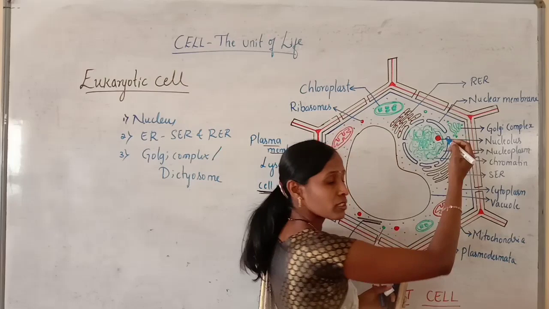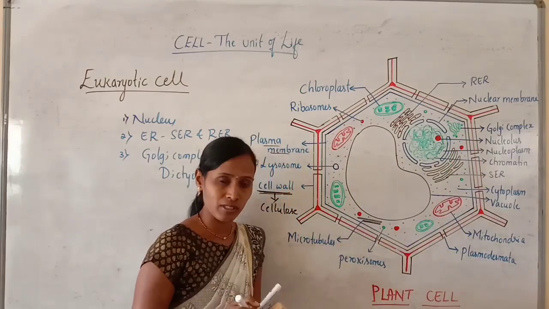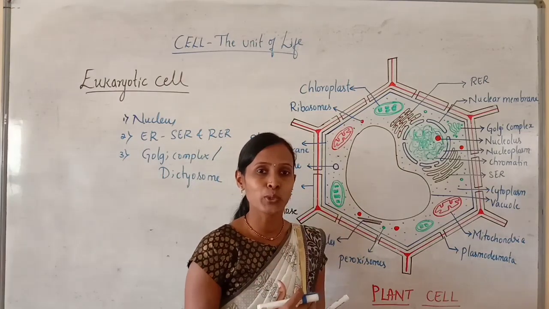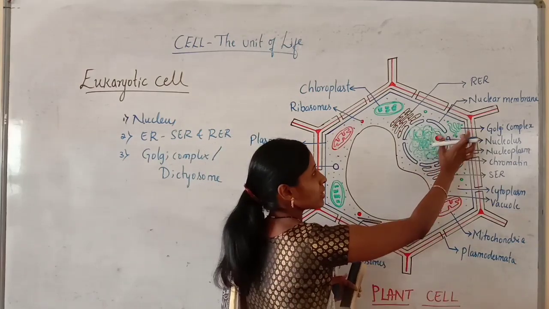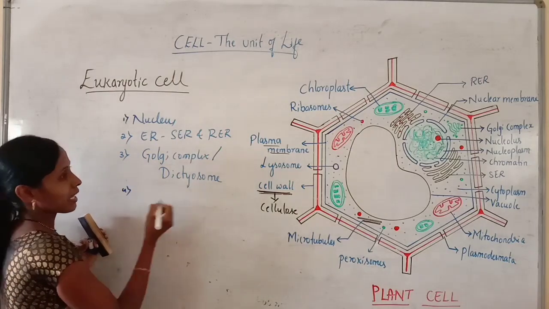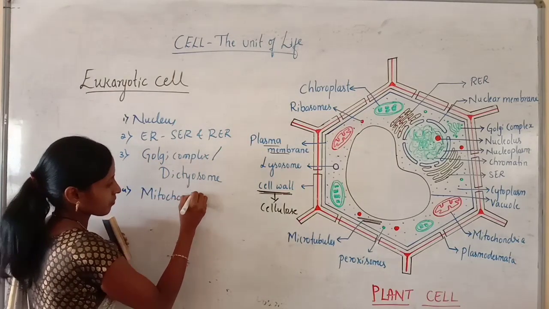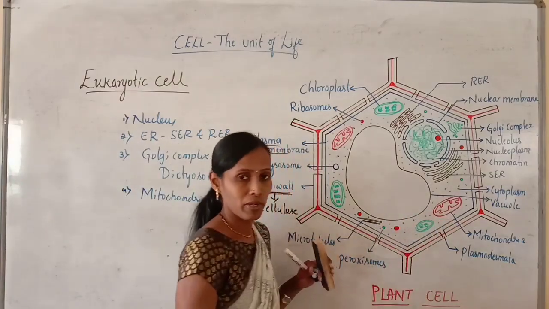This Golgi complex is usually present near the nucleus, and there is a reason why it is located very near to the nucleus. We can study that later when we discuss the Golgi complex. Next, mitochondria. Mitochondria is called the powerhouse of the cell.